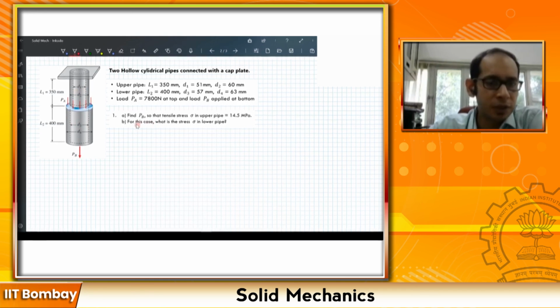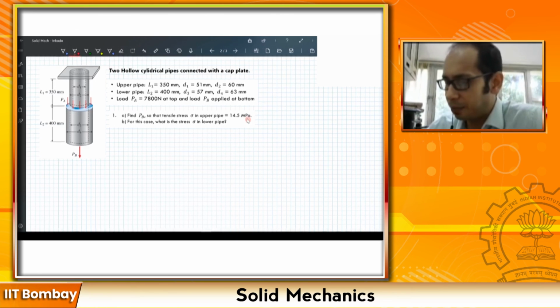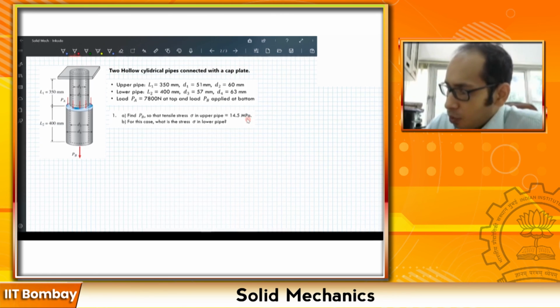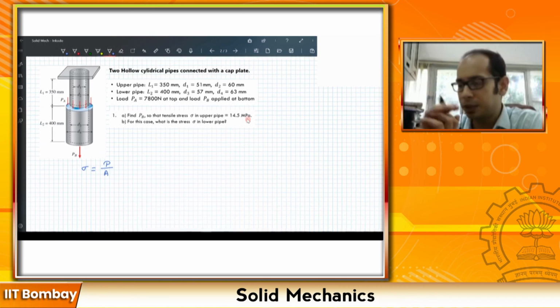Okay? So the first question asks to find PB so that the tensile stress sigma in the upper part is 14.5 MPa. Now we remember from the discussions we had before that sigma is nothing but P divided by A. This is the general formula for calculating the stress, right?